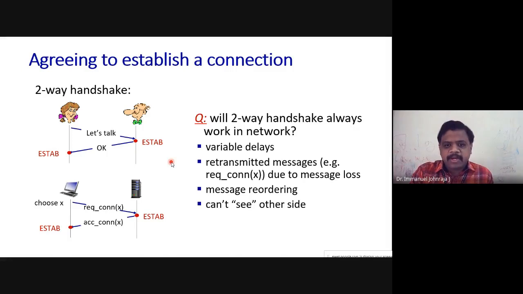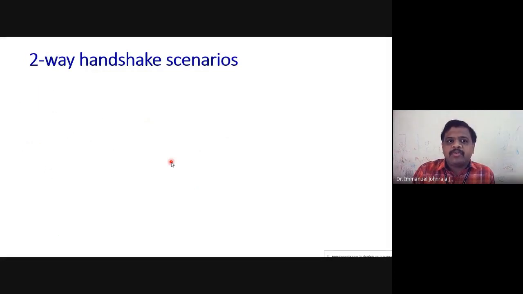All right. So this is what I have spoken. We have got variable delays. We do not know how much time it's going to take to receive the message and the retransmitted message, because of message loss. I have spoken about loss of message. Then there is message reordering. I have made a request, I got the response for the previous request, suddenly it goes. A lot of confusion. And the main problem is you cannot see each other. There is a very clear screen put up between you and me. So we are not able to see each other, but you can only talk. All right. I don't know whether you are sitting there. So that is the problem with two-way communication, and hence we need to go for three-way communication.